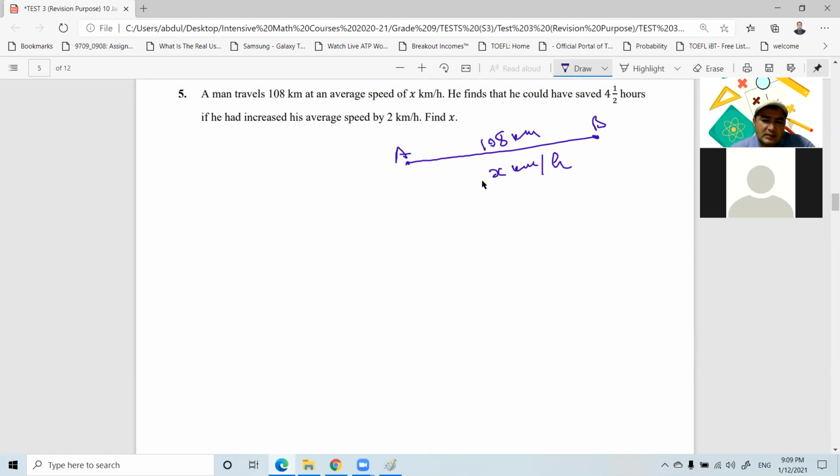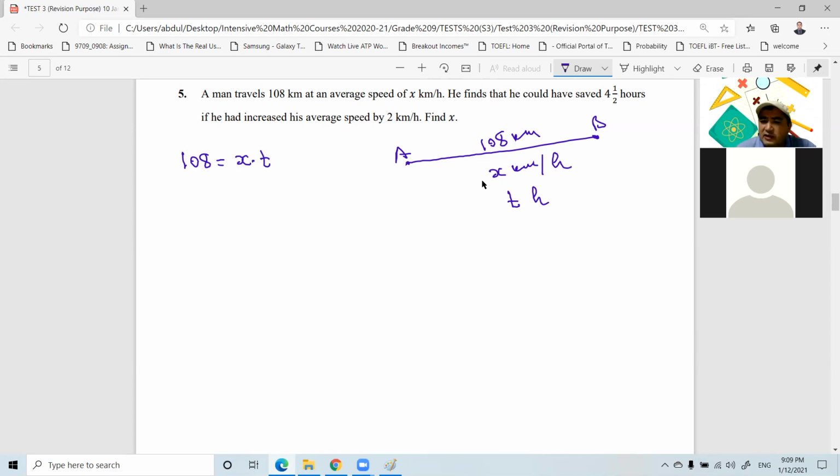Again, as you see here, we are just forming equations. To travel 108 kilometers at an average speed of X kilometers per hour, how much time does he spend actually? How long does it take? We don't know. Let's say it takes T hours. At that time, we can form our distance equation, that 108 is equal to speed times time. The speed is X, the time is T.